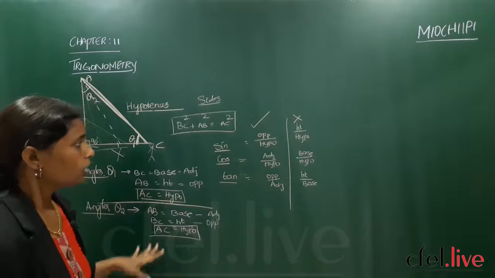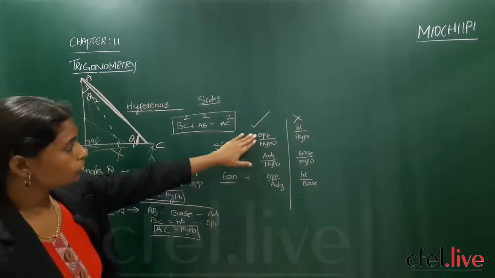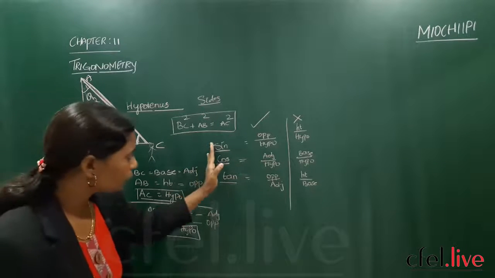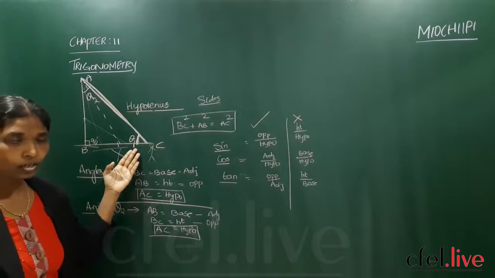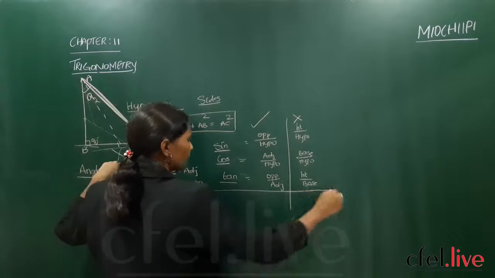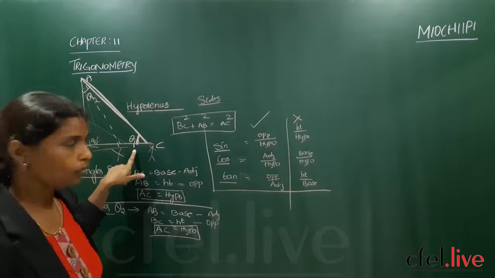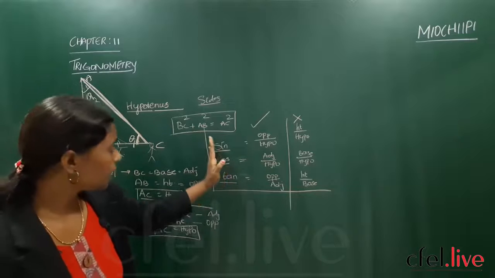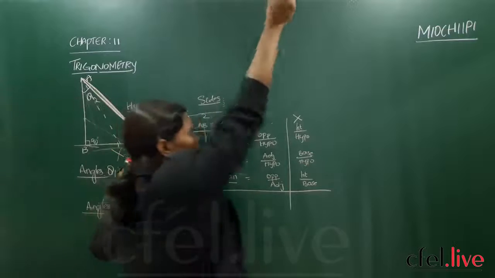Right? Is it clear? Now these are the sides ratios. According to the sides, we have given the name of the ratios, and these ratios are linked with the angles. Now you may ask, madam, you have given only 3 ratios. Wait, remaining 3 I will tell. So you have seen the sides ratios. Now I am comparing the sides ratios to the angle. Not direct complete trigonometry I am entering.